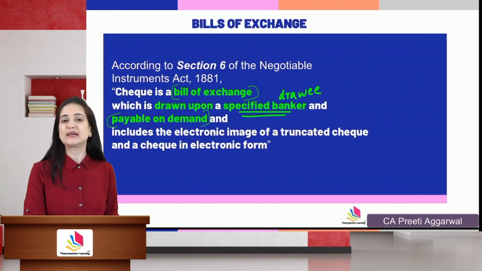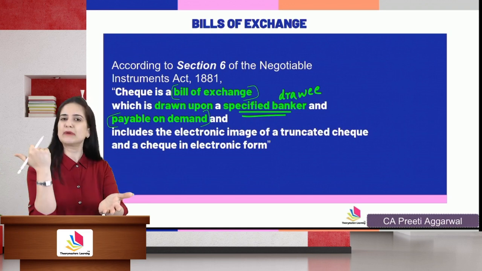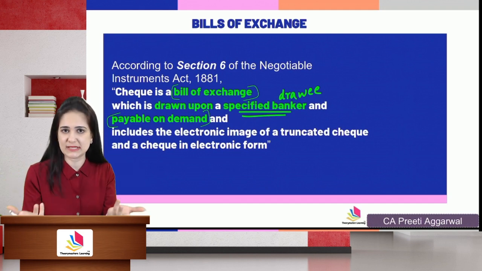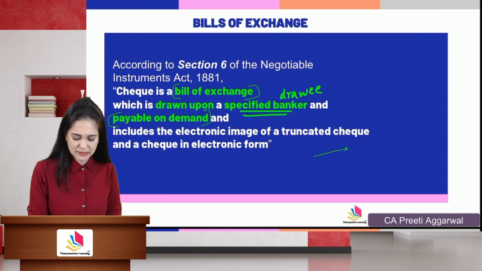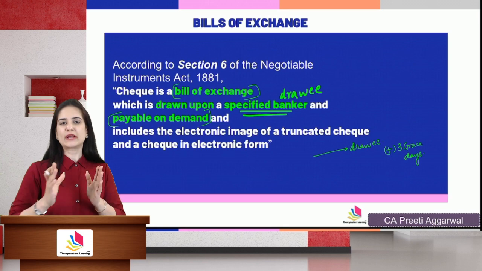Check is an instrument which is always payable on demand. On demand means you can go to the bank, demand money from them. They will make the payment to you without asking for grace days. In case of a bill of exchange, what happens? When you present the bill to the drawee for making payment, he is bound to make payment after 3 grace days. So it is granted to him. Okay. How will you calculate the date of maturity?